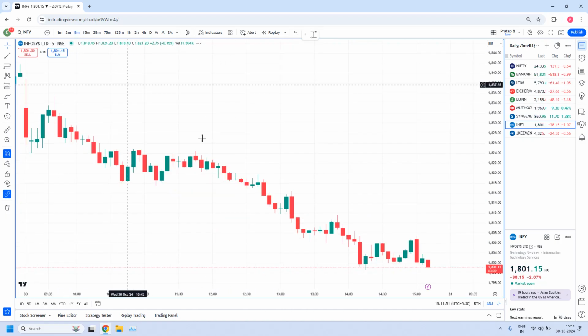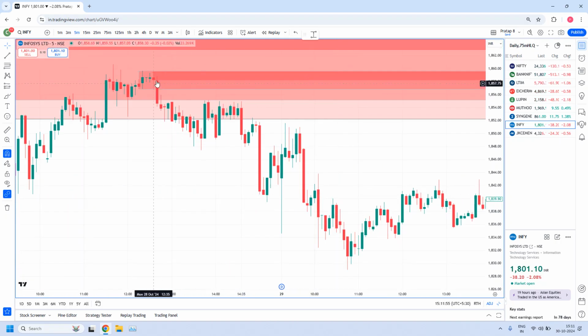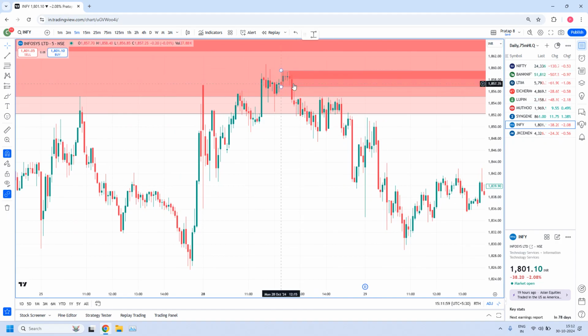So directly I am jumping to the 5 minutes time frame. This was the fine-tuned 5 minute zone we identified previously, during the live market. Today it is already historic data, but on that day it was a dynamic zone.